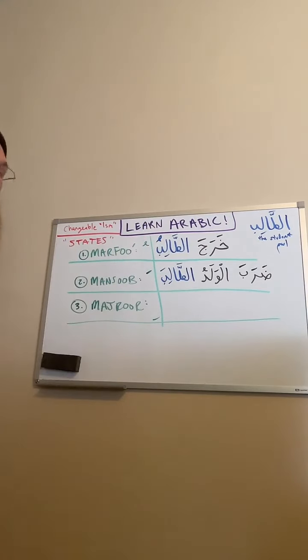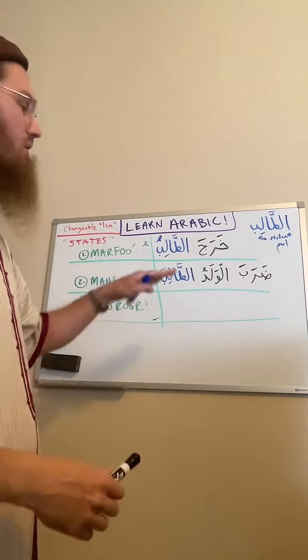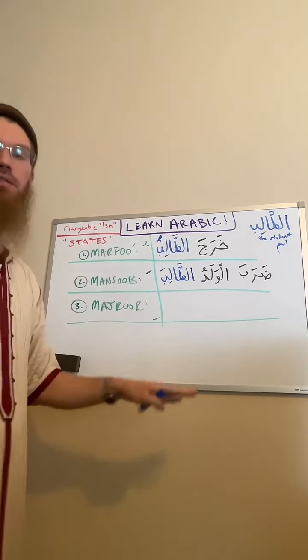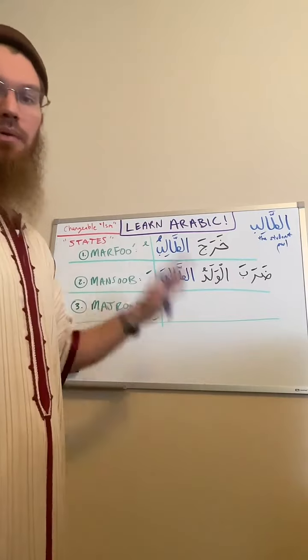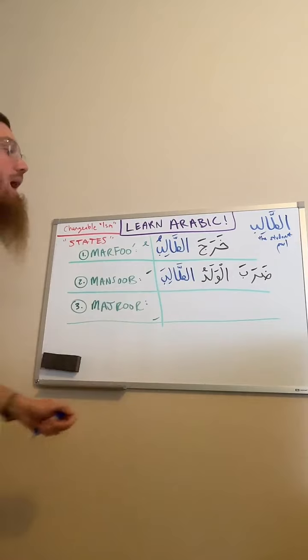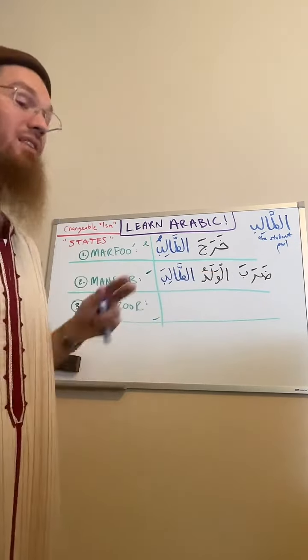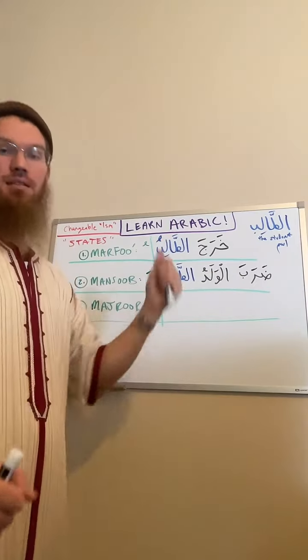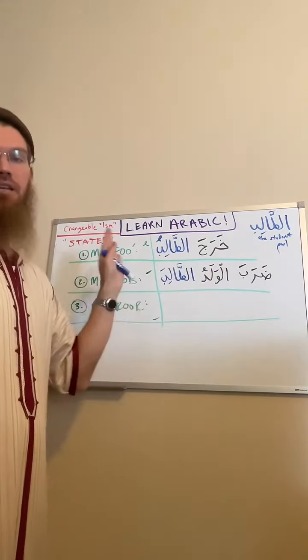Here it took a fatha. Why? Because of its role in the sentence. Marfu', dhamma, this is the default state. If there's nothing making it take another harakah, it's going to end with dhamma. In this sentence, it's taking a fatha. Why? Because it's the object of the transitive fi'l. The student was hit in this sentence. And if the student was hit, if he's the object, then it has to take a fatha.